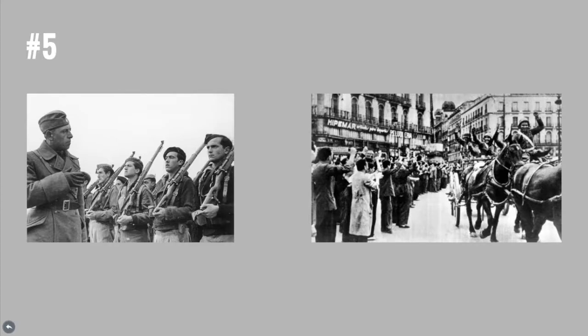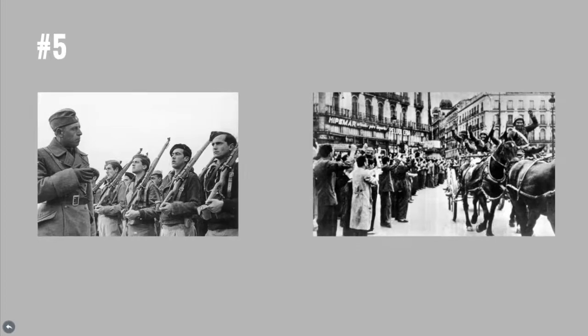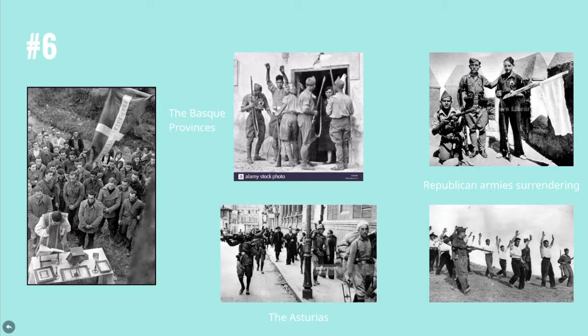Republicans also were supported by the Popular Front, who forced a change in policy. This policy change was made in August 1936 and was a signed agreement. The policy stated that France and Britain would be ignored by the Germans, the Italians, and the Soviets. In November of 1936, the Nationalists added Madrid to their list of allies. In the summer of 1937, the Nationalists captured the Basque provinces, the Asturias, so when October came, they could have control of the northern coast.